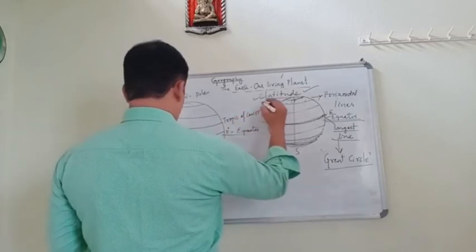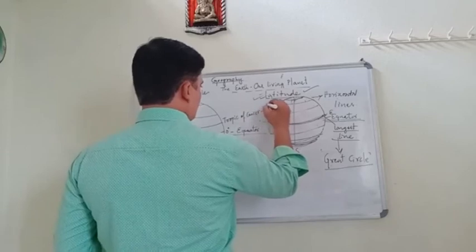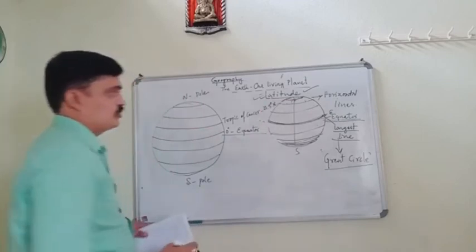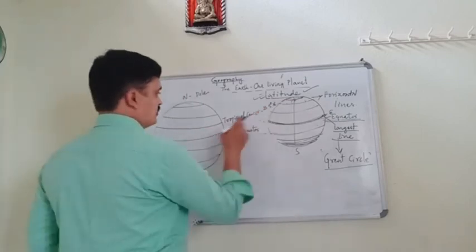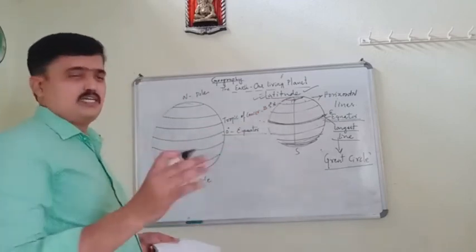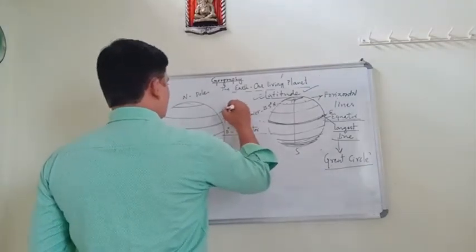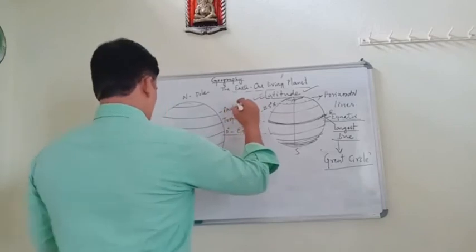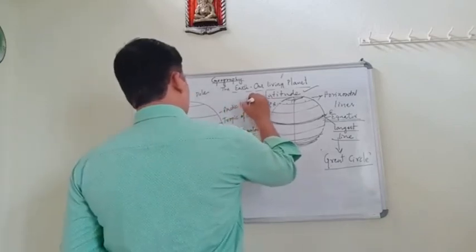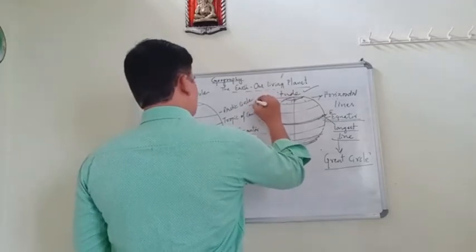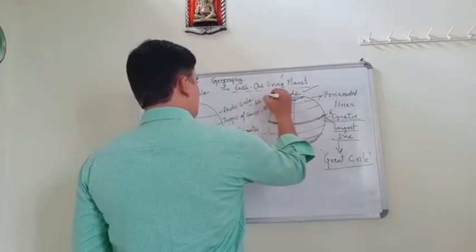This represents 23.5 degree north. 23.5 degree north, that is what we call Tropic of Cancer. And another one is the Arctic Circle. This one is 66.5 degree north.